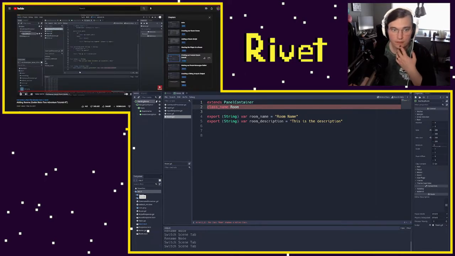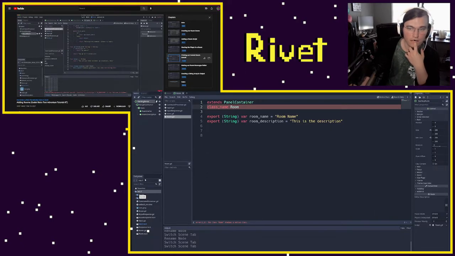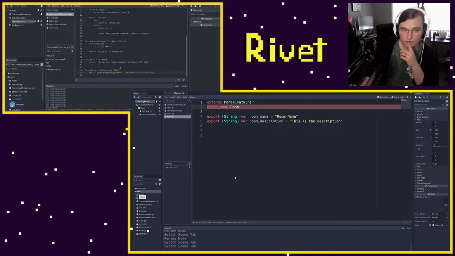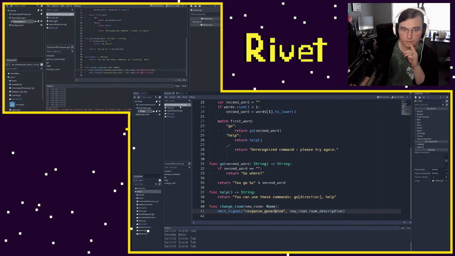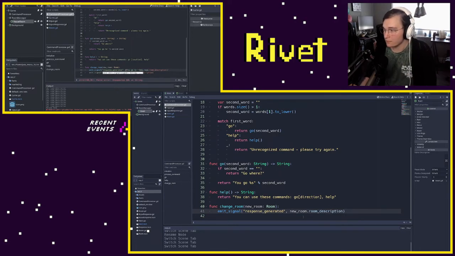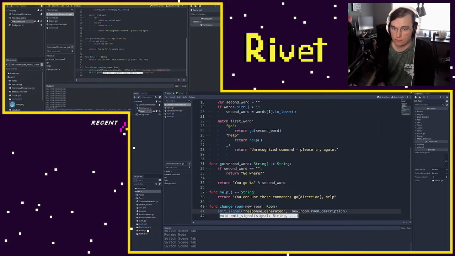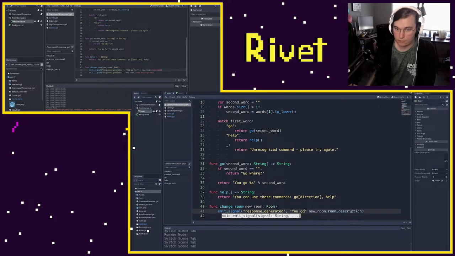For our room. And now what we can do here is say that new room is of type room, and then if I get rid of room description and start typing again, you'll see it'll autocomplete. So this is really nice. So whenever we change rooms, we are going to then output our room description. What we could actually do to jury rig this a little bit is copy this line. The problem is that our description is not super helpful right now. So we could add another line like "you go to", and then new room and then room name. What this will do is output two lines. It'll say you go to this new room, and then it'll output the description of that room.